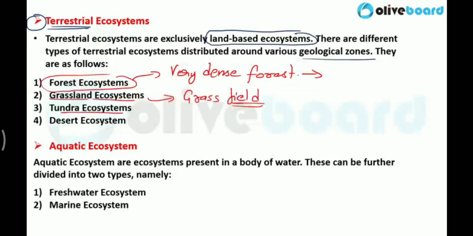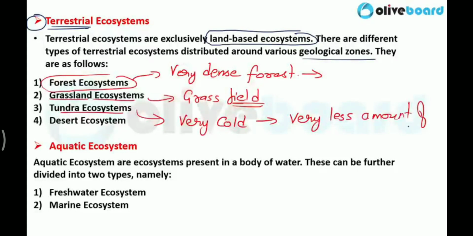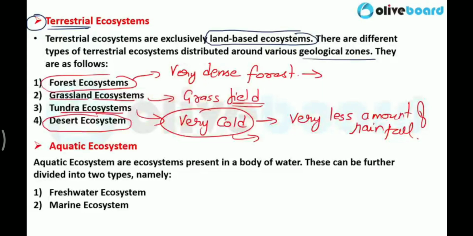The third one is tundra regions, which are very cold regions, and a very small amount of rainfall occurs, similar to desert ecosystem. Very cold regions, like in mountains. And desert, obviously from the name itself, like the desert areas of Rajasthan. That kind of ecosystem is the fourth kind, desert ecosystem.